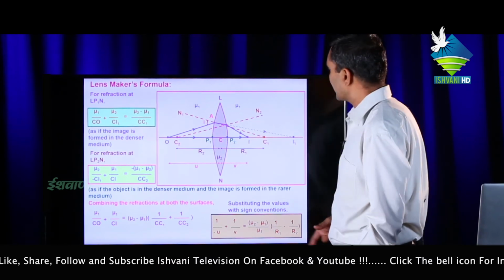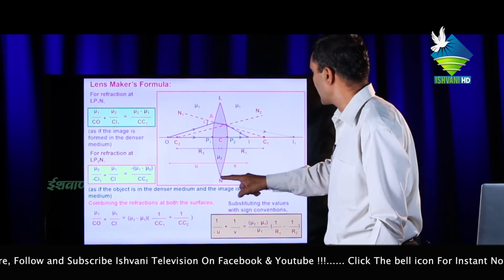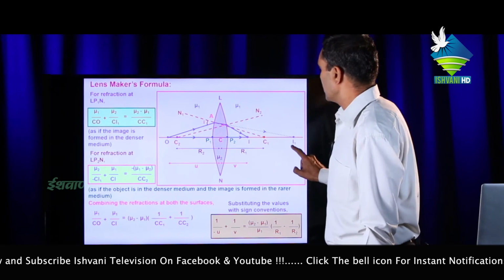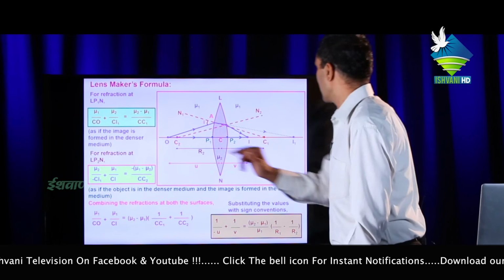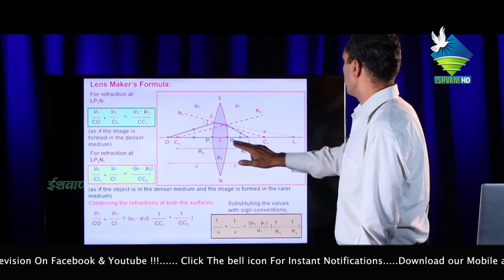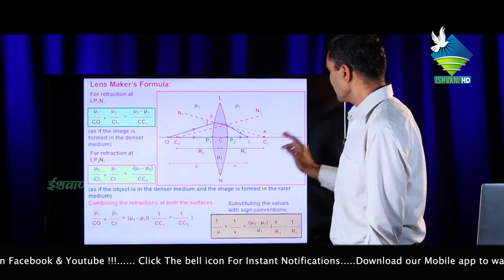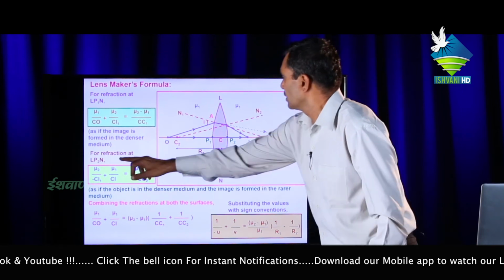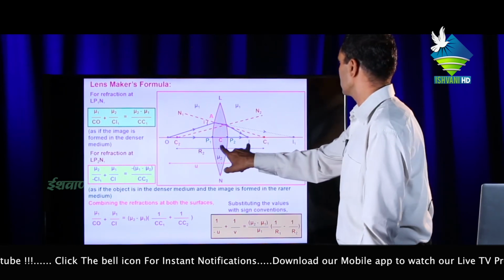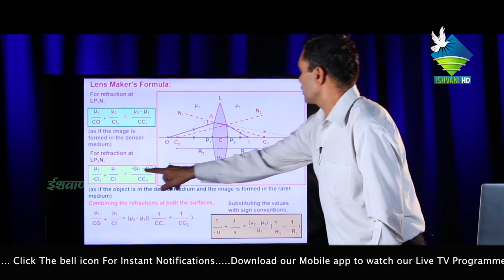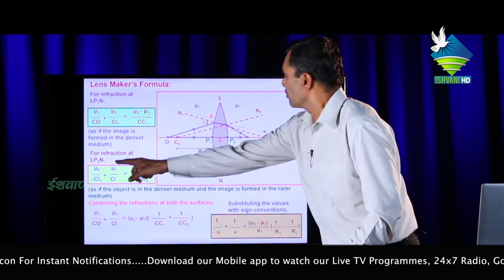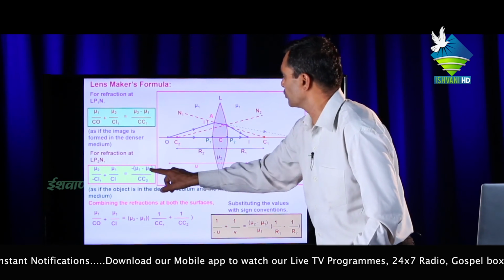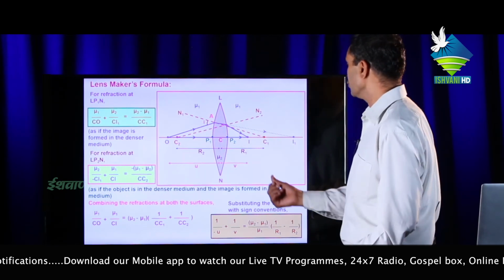For the second surface LP2N, mu2 upon minus CI1, this is the minus CI1, plus mu1 upon CI, this is the image, equal to minus (mu1 minus mu2), or taking minus common, mu2 minus mu1 upon CC2.